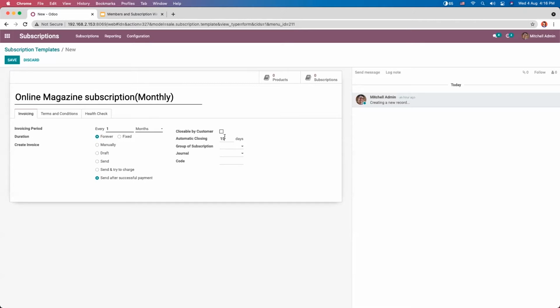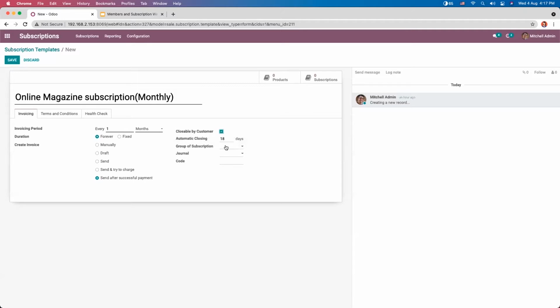So if you want to close subscription automatically after 18 days, you can add that. And you can also make a subscription closed by customer. That is, if you check this, the user will be able to close his or her account.